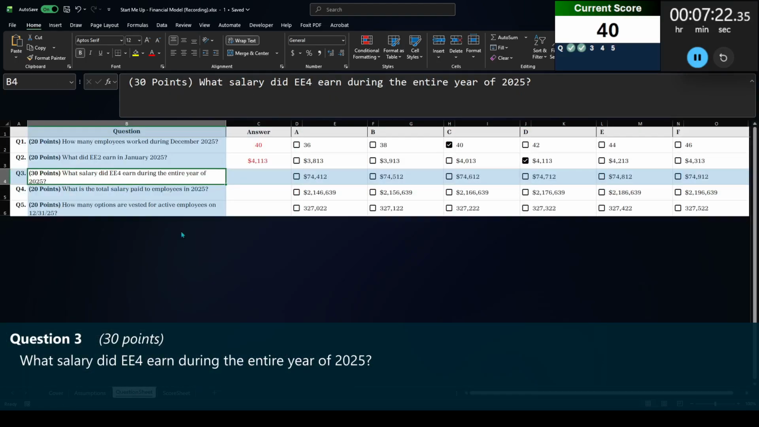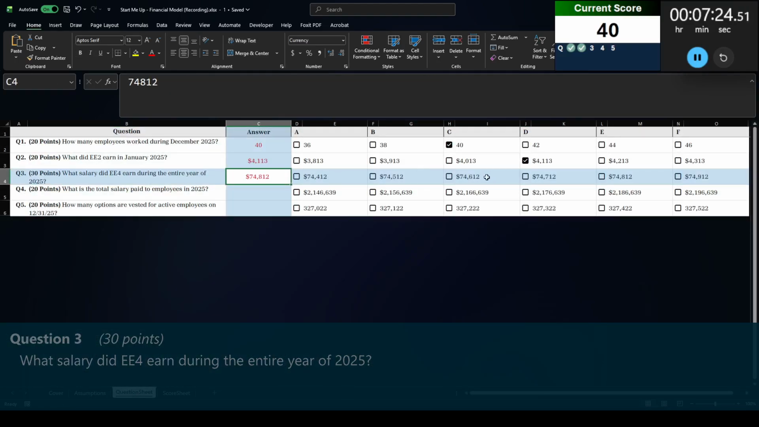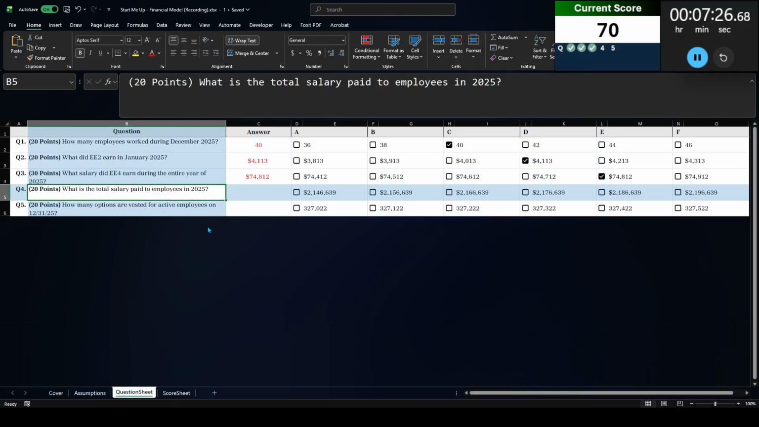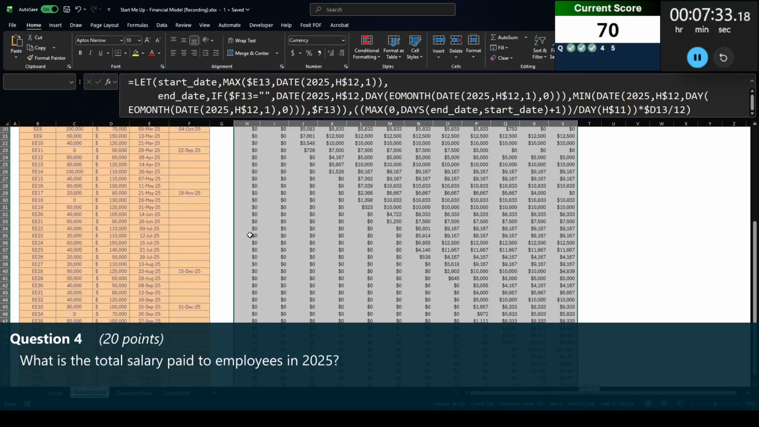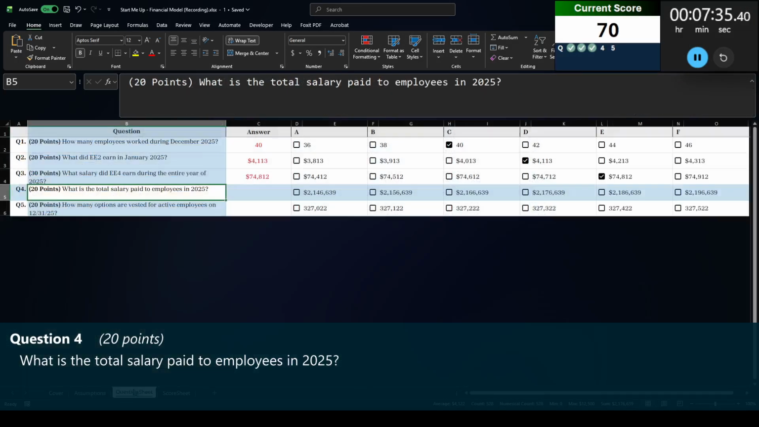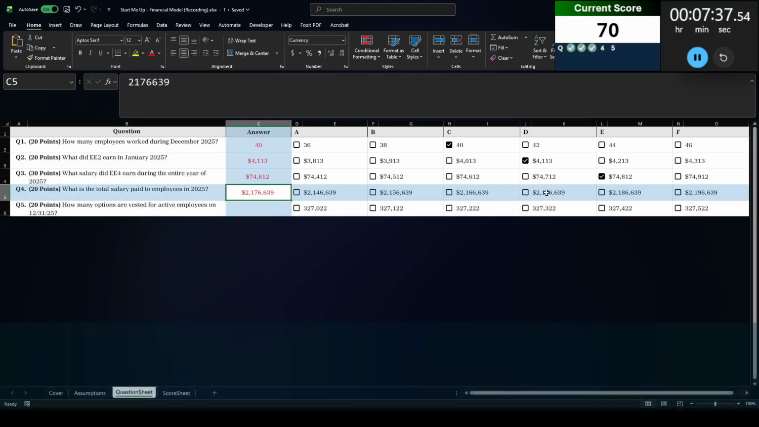I get 74,812, which does line up there. Excellent. Question 4, what is the total salary paid to employees in 2025? Okay, so if I just highlight this entire thing, what do I get? 2.176 million, which is right there.